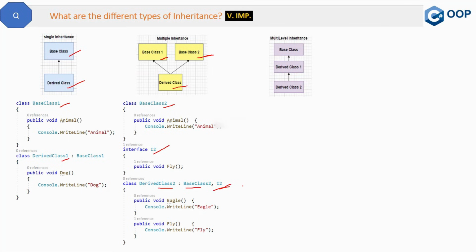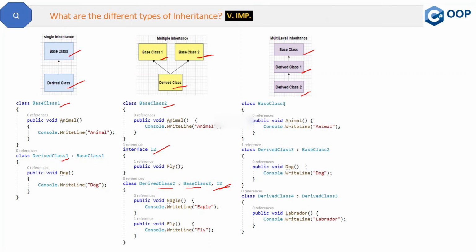Next type of inheritance is multi-level inheritance. Here we have one base class, which is then derived into one derived class, and then this derived class 1 will again be inherited from this derived class 2. Let me show you the code, then it will be much clearer.